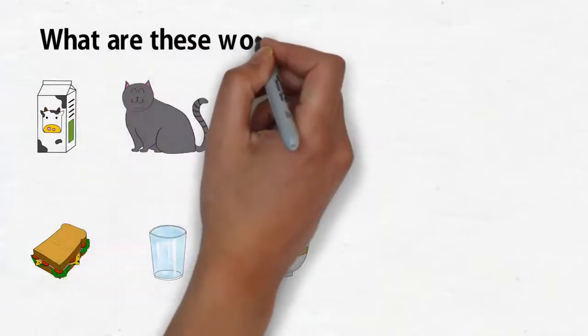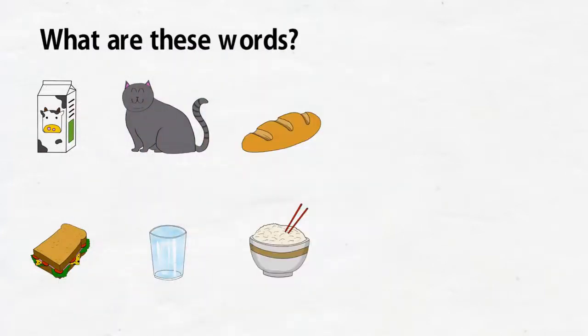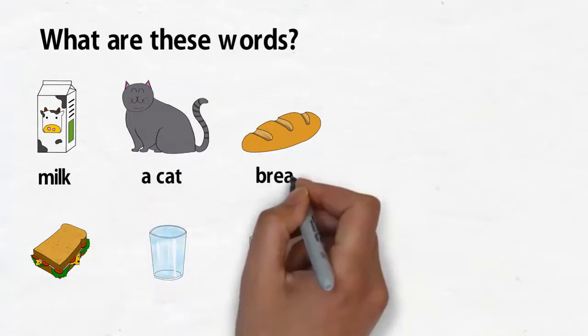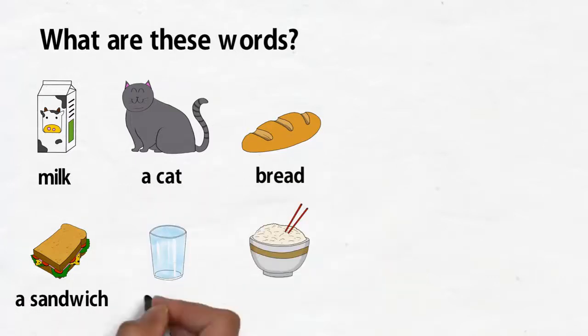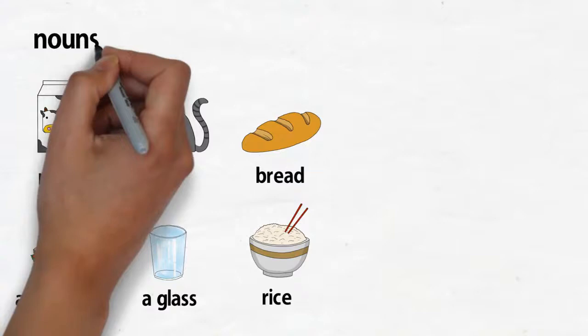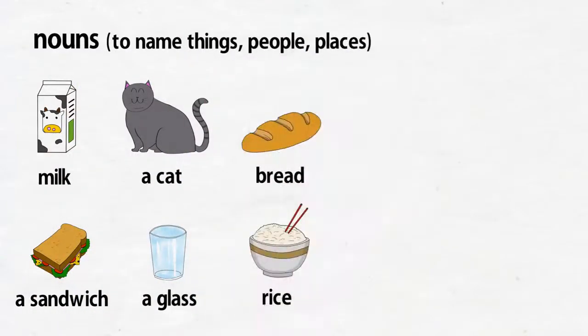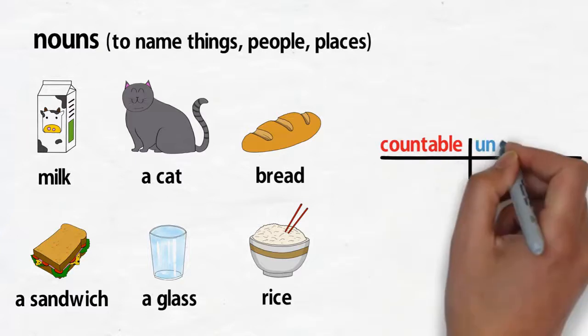What are these words? Here we have milk, a cat, bread, a sandwich, a glass, and rice. These words are called nouns. There are two types of nouns, countable and uncountable.